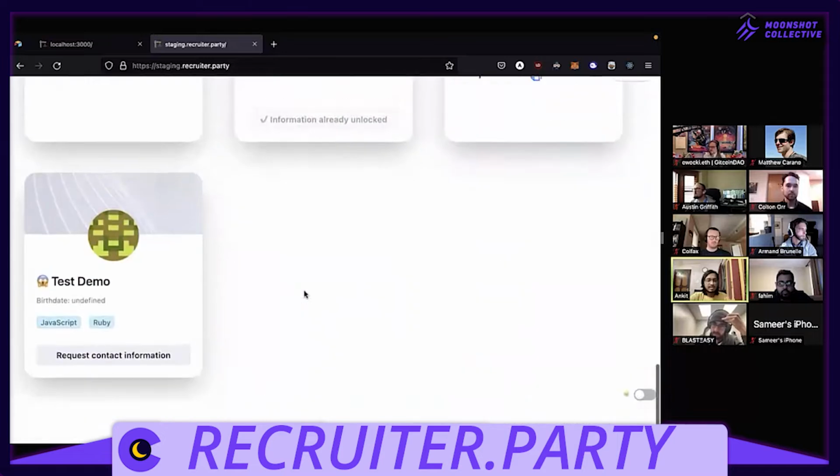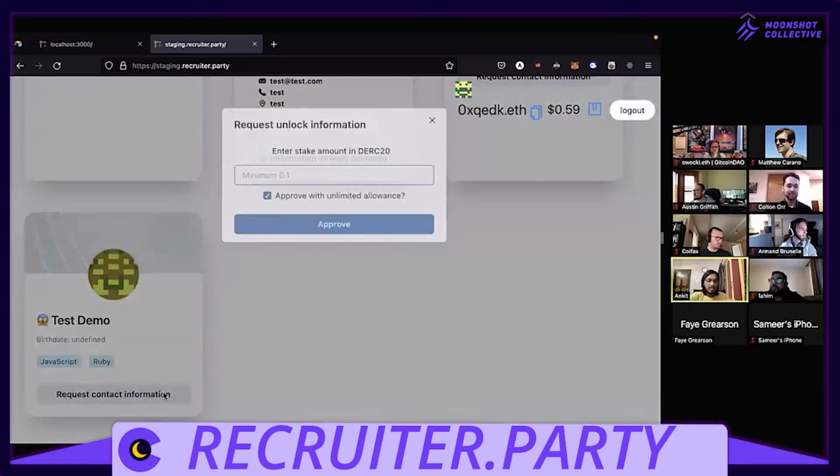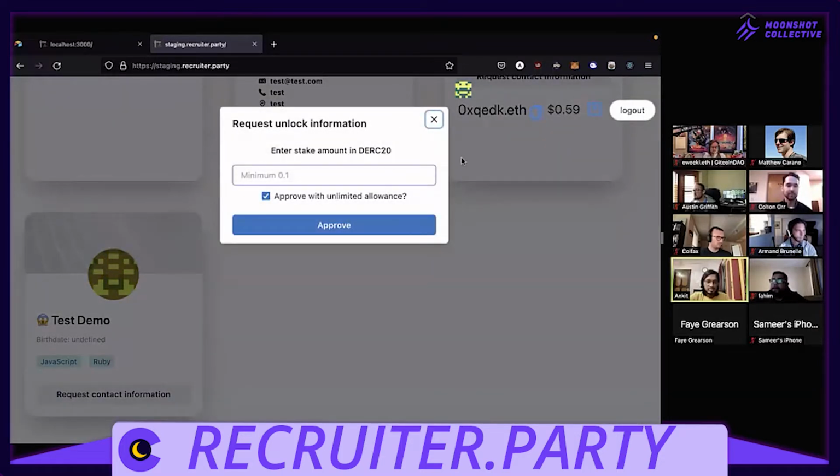So let's test the flow out and see how it looks from a recruiter who wants to unlock someone's profile. The first step is obviously to connect the wallet and sign a message. Let me just move the zoom bar. So this is Damu's profile.